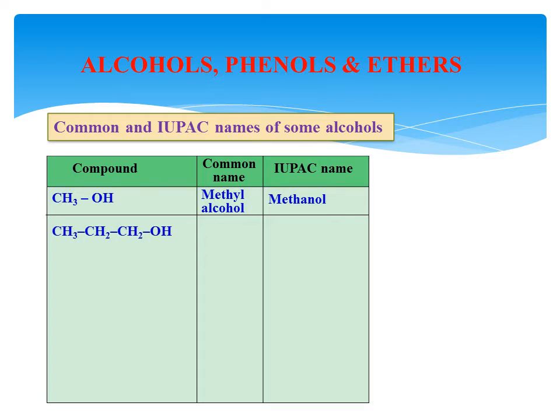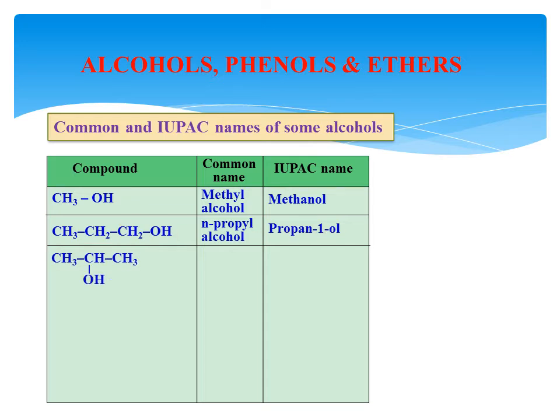Next example: you have to consider here 1, 2, 3 carbon atoms, therefore it is propyl alcohol, but it belongs to n-propyl alcohol. Next, in the IUPAC system, 3 carbon atoms are there, meaning propane, and the last letter E is replaced by -ol. Before that you have to add the position. It is attached to the first carbon, therefore it is propan-1-ol.